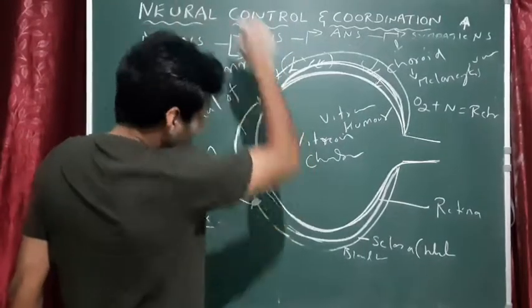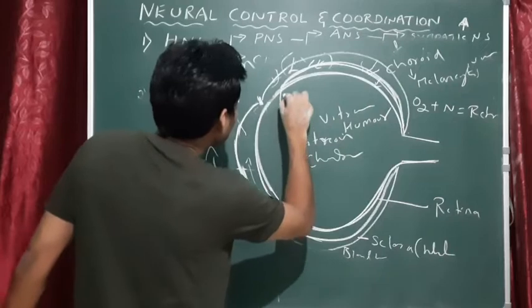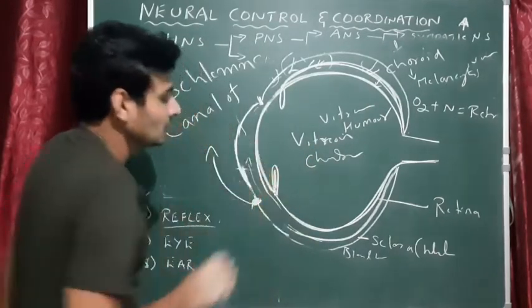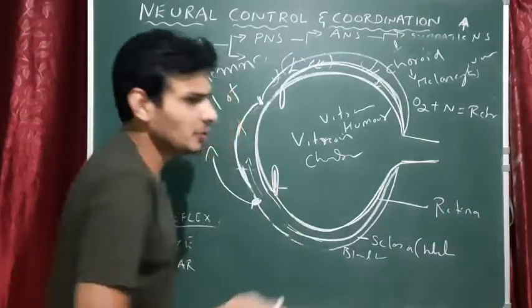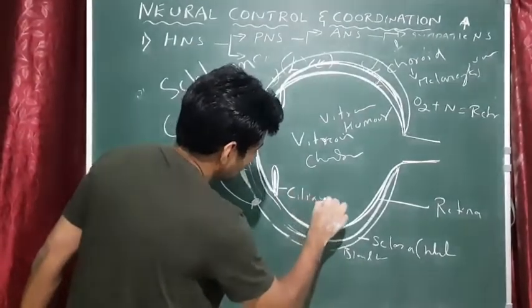Okay. So here the choroid actually continues further to produce a small structure, and this is called as the choroid process or ciliary process. Okay, so we just write ciliary process.